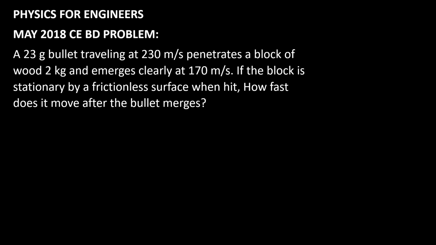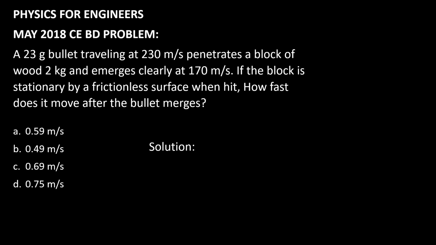A 23-gram bullet traveling at 230 meters per second penetrates a block of wood 2 kg and emerges clearly at 170 meters per second. If the block is stationary on a frictionless surface when hit, how fast does it move after the bullet emerges? And the choices in this given board problem are the following: A 0.59 meter per second, B 0.49 meter per second, C 0.69 meter per second, and letter D 0.75 meter per second.